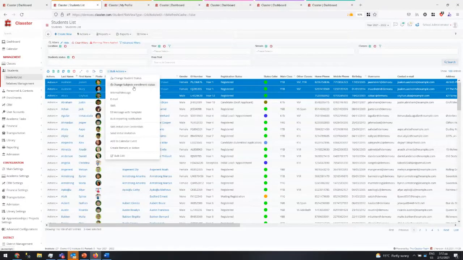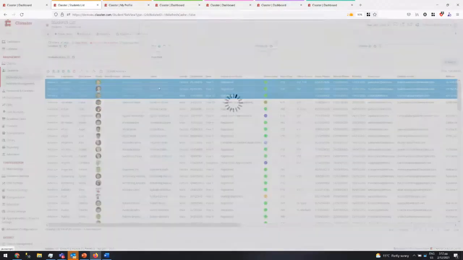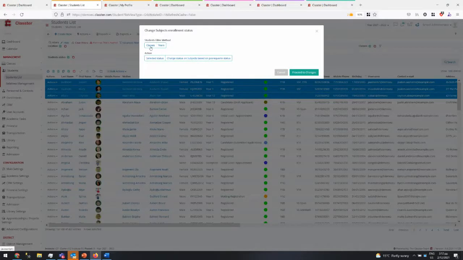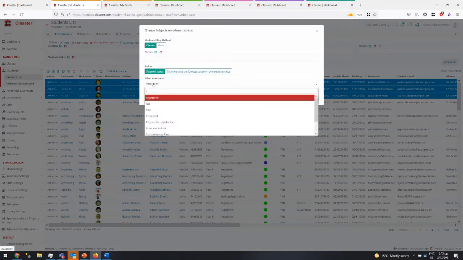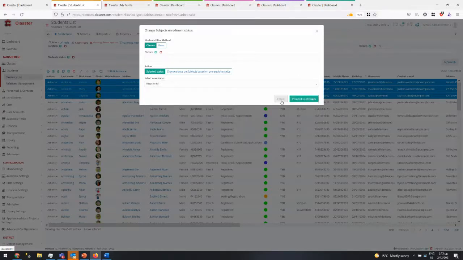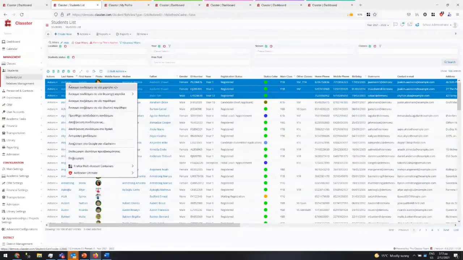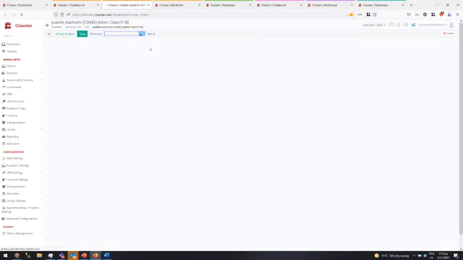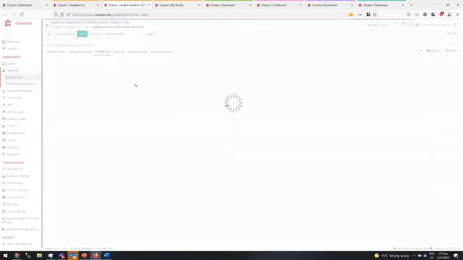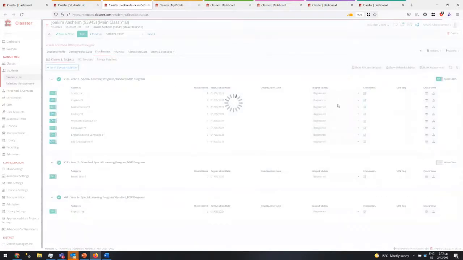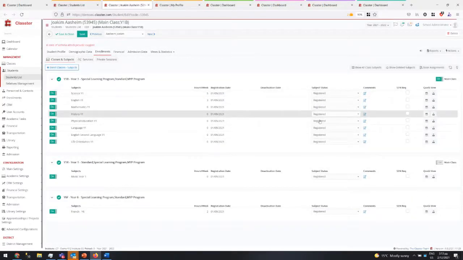Also, we have things like change subjects enrollment status. Here, basically, you can select students. You can play with the selected students, or you can select a specific class or a year, and then you can set a specific status for all the subjects enrollment status. So what this action does basically is, let me open this in a new tab. It's going to change in bulk for all selected students or all students of a class. It's going to change the enrollments and the status you see here, this one.